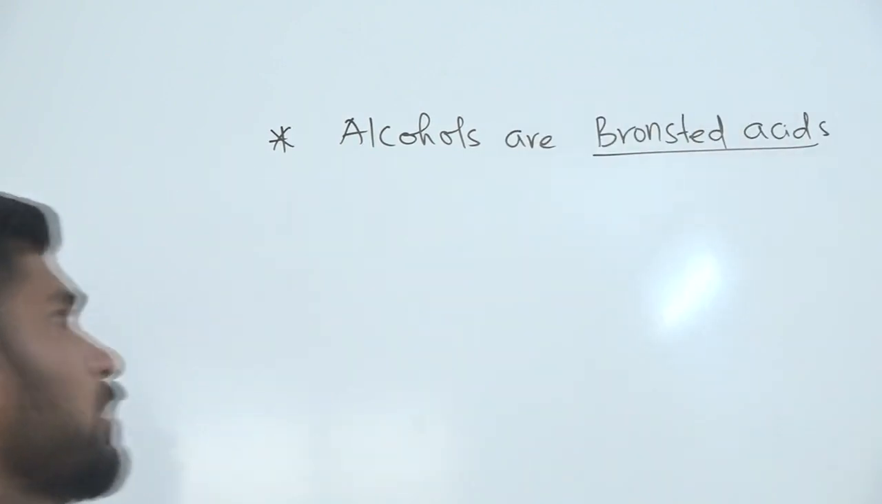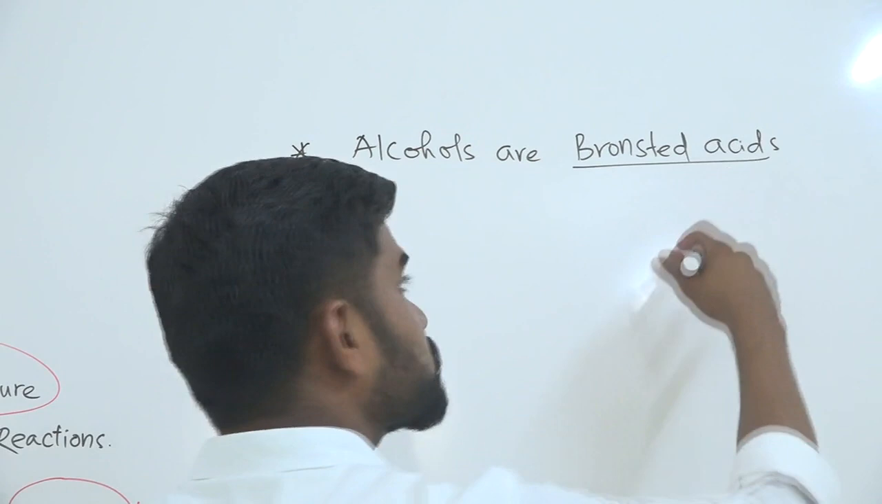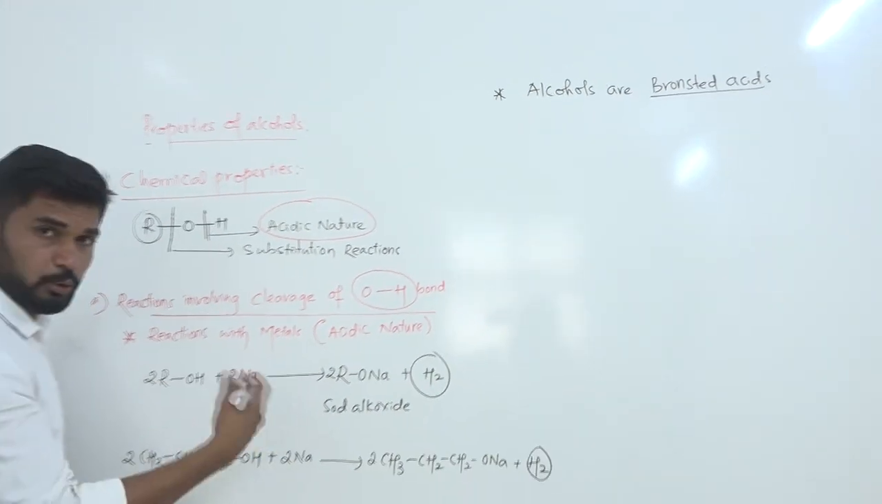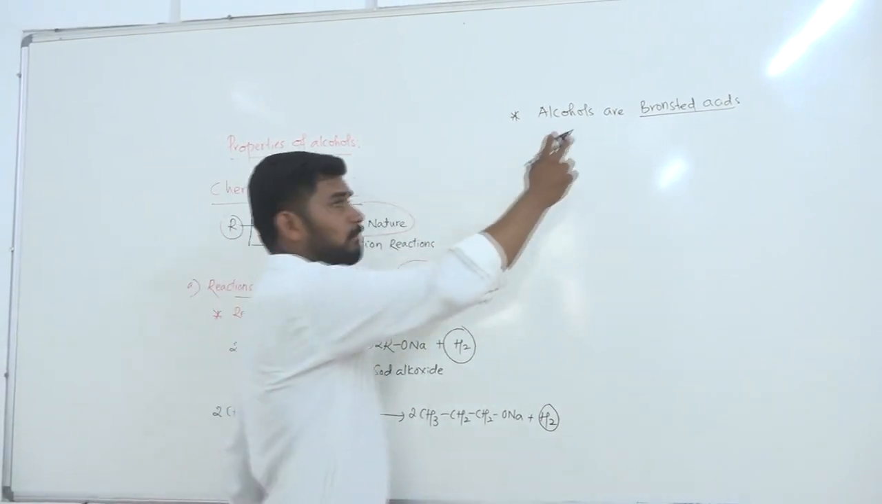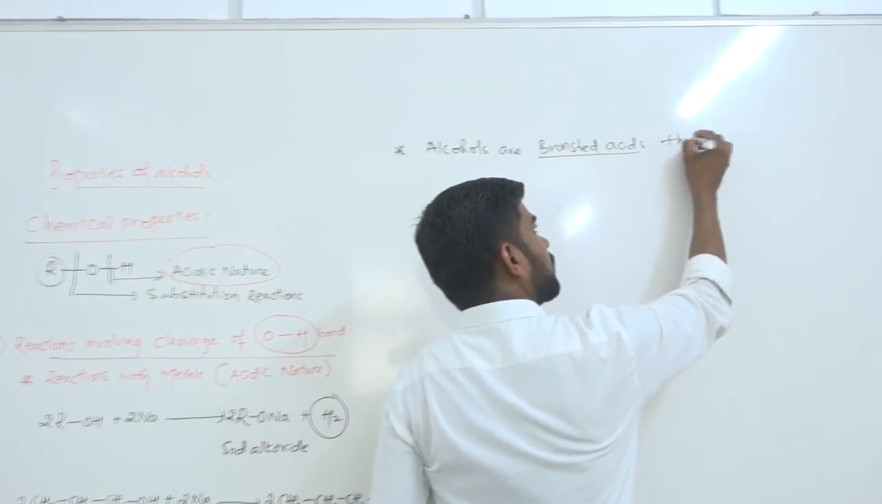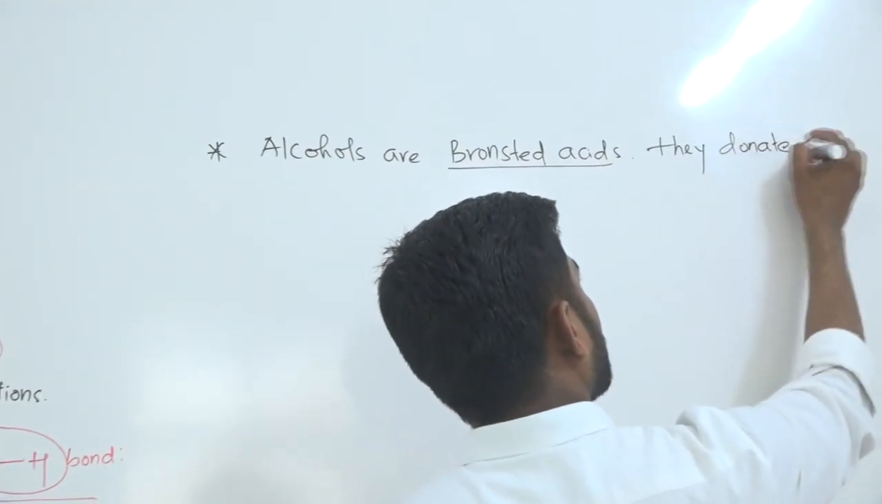Alcohols are called Bronsted acids. What are Bronsted acids? The acids which can donate a proton. They are called corresponding Bronsted acids because they donate a proton. Who donates? Alcohols. They donate a proton